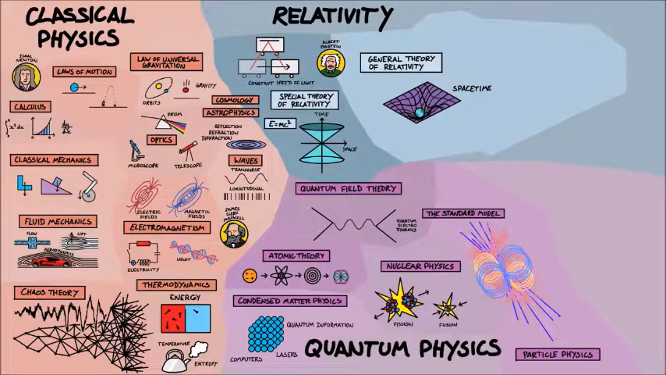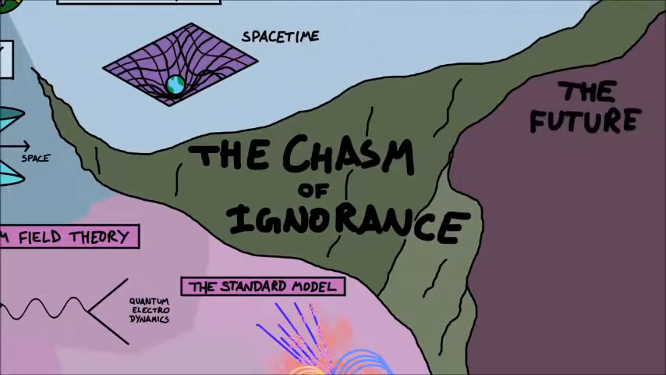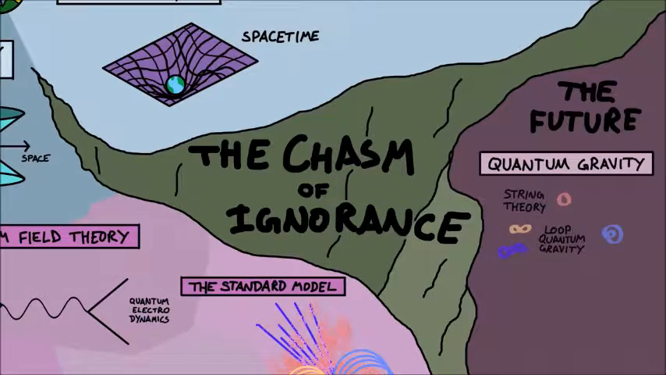Unfortunately, quantum field theory doesn't include gravity, and so physicists don't know how to join together quantum physics and the general theory of relativity, leading to the giant chasm of ignorance. One day in the future we hope to close this chasm and come up with a theory of all of physics. We call it quantum gravity, and there are many attempts to do this. Some examples are string theory or loop quantum gravity, and there's many more.